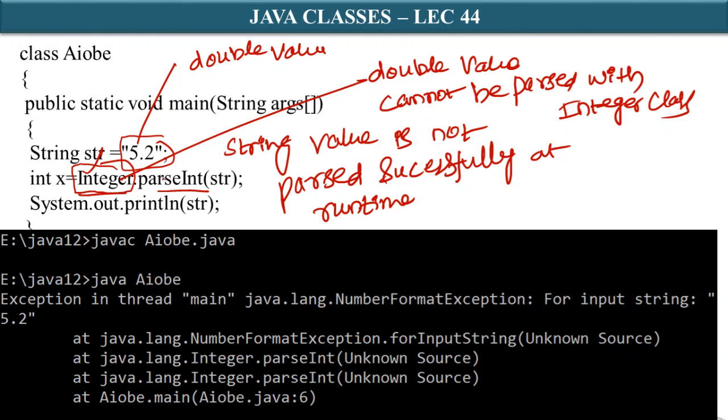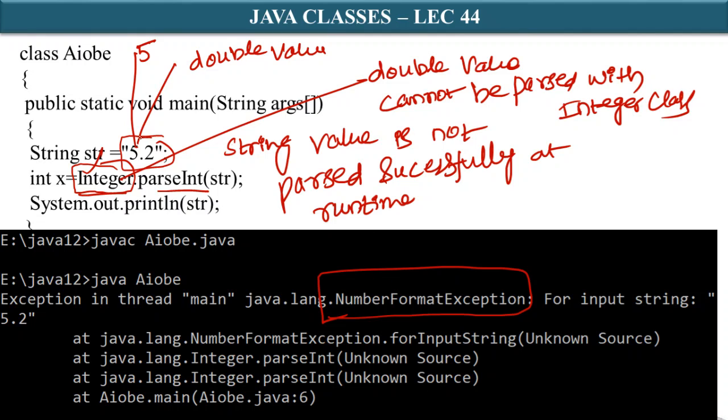If 5.2 is replaced with 5, it works. It compiles successfully, and of course it will run. While running the program, it generates an exception known as number format exception. Why?